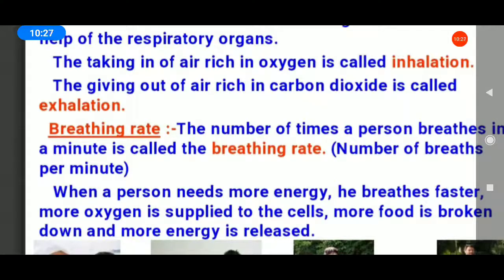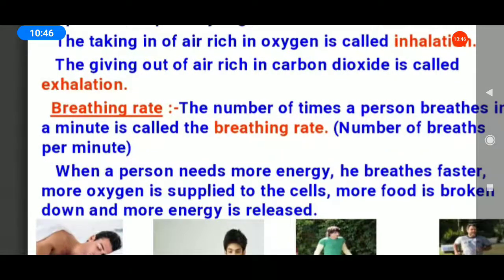There are 2 more questions with detailed answers. What are the types of respiration? Aerobic respiration and anaerobic respiration. Next one, what is the difference between inhalation and exhalation? 2 marks. So all of you note the answer. Underline the word, students. Next one, students, breathing rate.